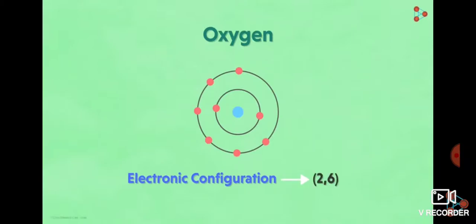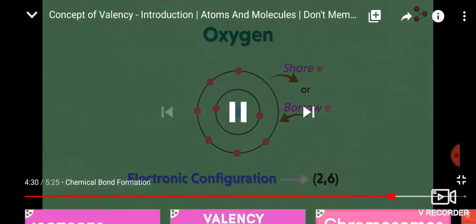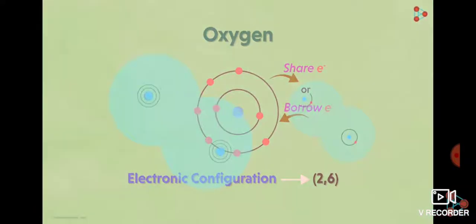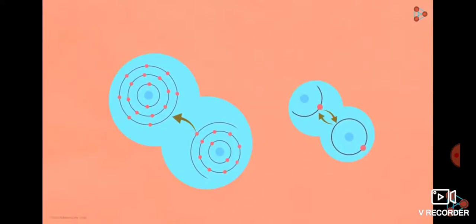That's right. But this indicates that oxygen does not have 8 electrons in the outermost shell. So how will it achieve its stable state? What can be done to have 8 electrons in the outermost orbital? Yes, oxygen can borrow or share electrons with atoms of other elements. Absolutely. This is how chemical reactions happen. Are we saying that chemical reactions occur because atoms of various elements give or take or share electrons between them? That's correct.